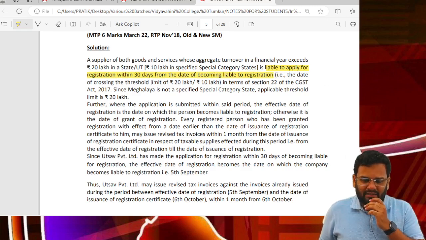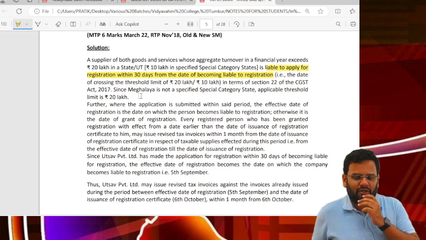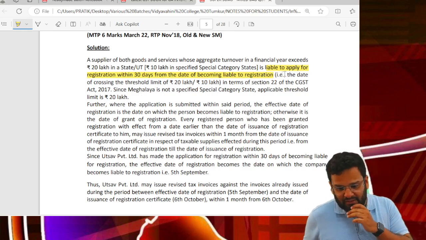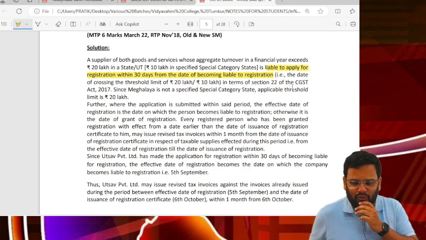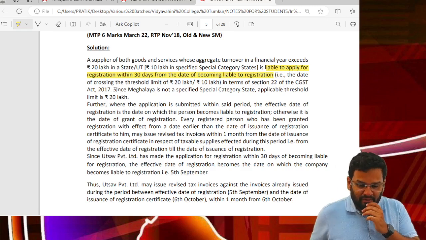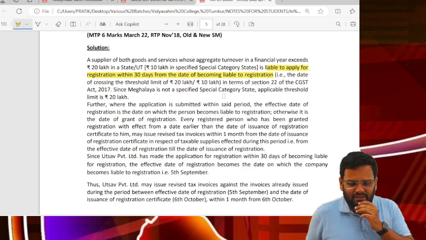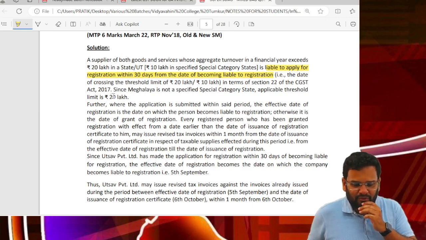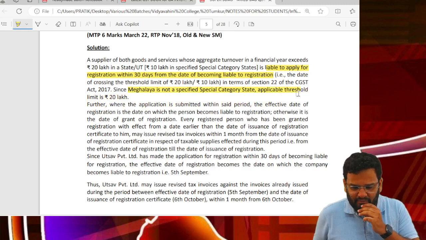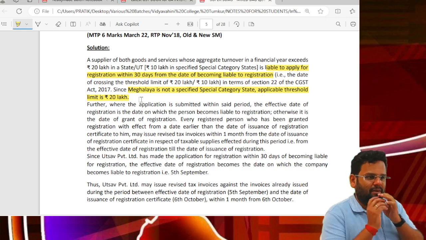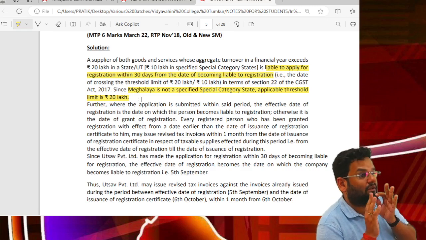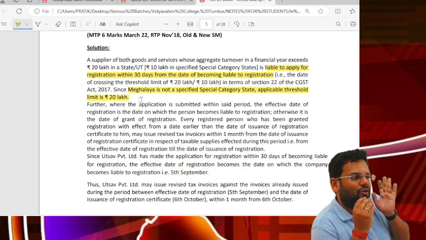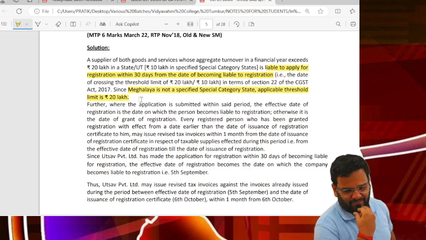That is the date of crossing the threshold limit of 20 lakhs or 10 lakhs as per section 22 of the CGST Act. Since Meghalaya is not a specified category state, the applicable threshold limit will be 20 lakhs. You can write it in your terms on this answer. I mean this paragraph. But derive that the threshold limit is 20 lakhs.